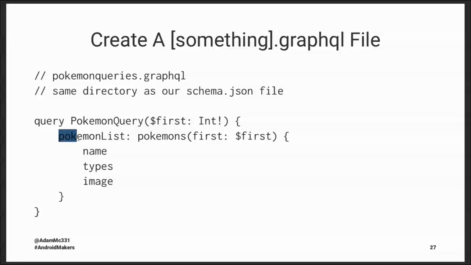And then inside, we can name our response. Here I'm calling it Pokemon list. And then this is the actual query from the document inspector we looked at earlier, where I'm requesting the first number of Pokemon. And for each one, I want to get their name, their types, and their image.